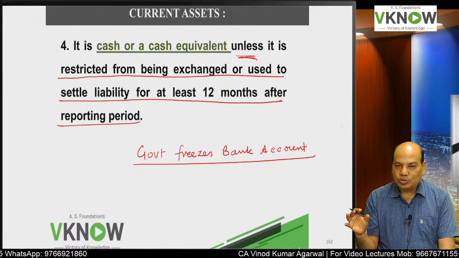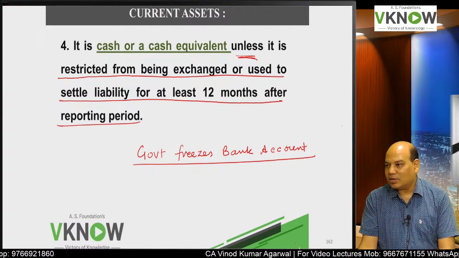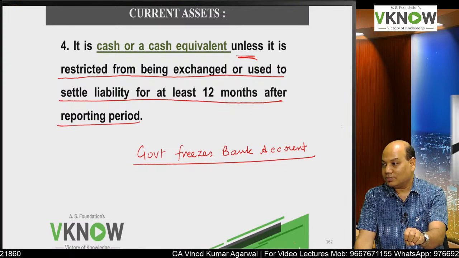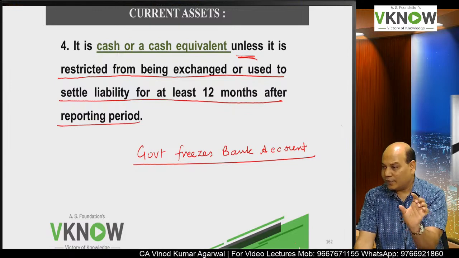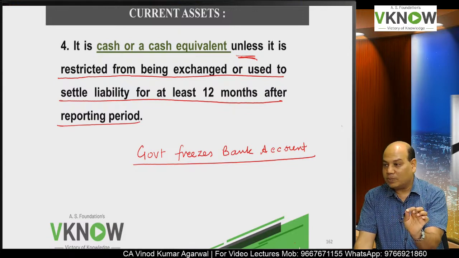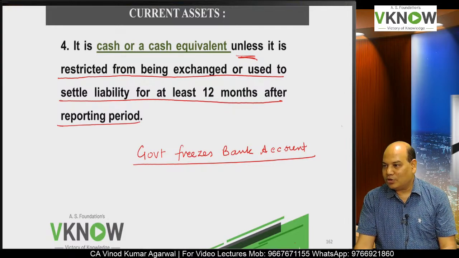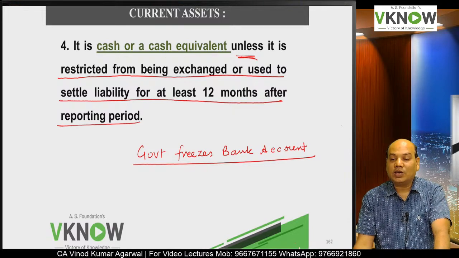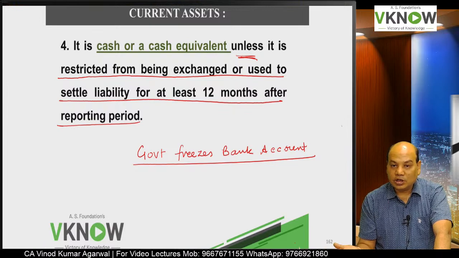Sometimes in order to get a government contract, we may have to deposit some tender money, and that you cannot withdraw for 12 months. So that portion will become non-current. Or suppose you have a bank FD, but that bank FD cannot be withdrawn. Normally we can withdraw, but suppose we can't withdraw for 12 months, then even that bank FD will become non-current, because then it is not liquid.